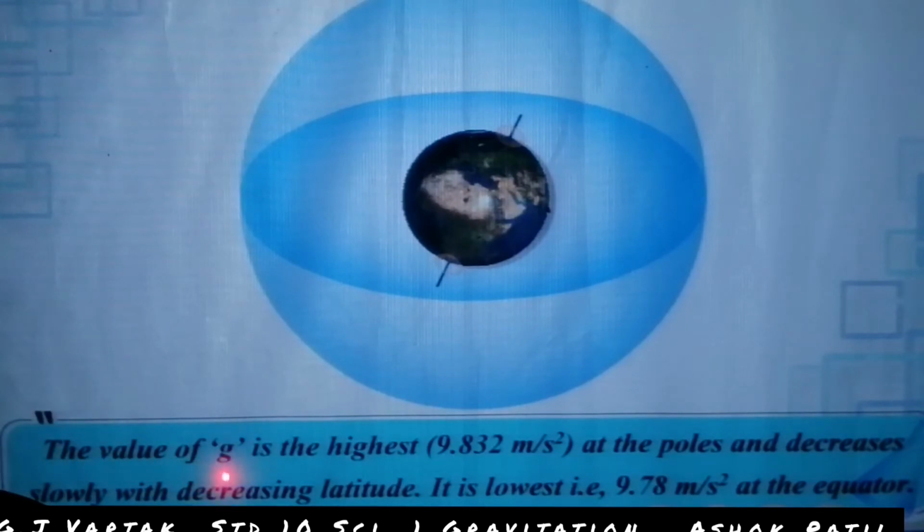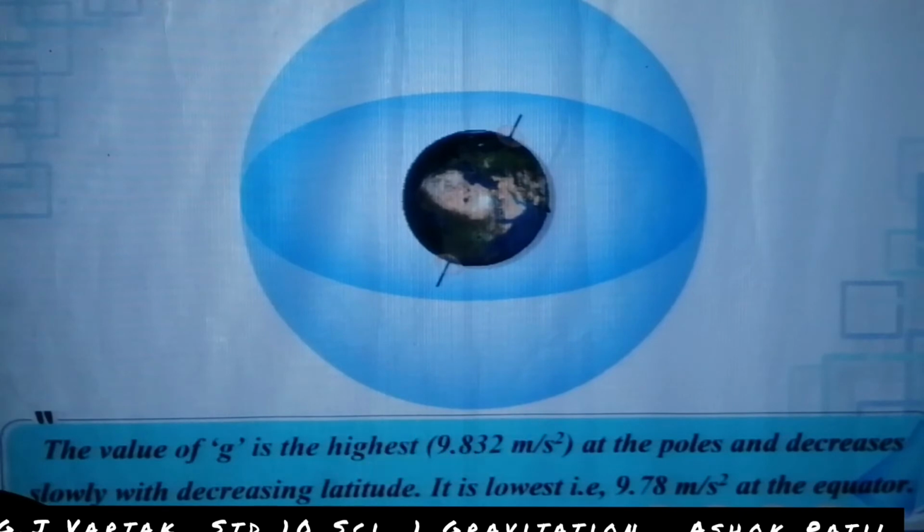The value of g is the highest, 9.832 meter per second squared, at the poles and decreases slowly with decreasing latitude. It is lowest, 9.78 meter per second squared, at the equator.